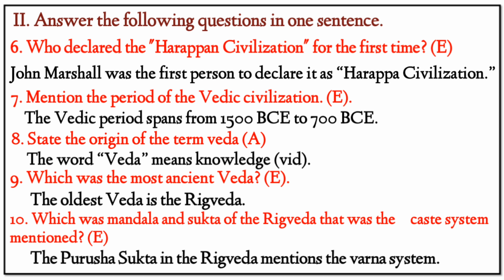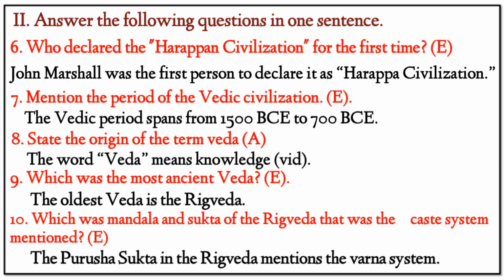Next, 7. Mention the period of the Vedic age. Our answer: it spans from 1500 before Common Era to 700 before Common Era. Next, 8. State the origin of the term Veda. Our answer: the word Veda means knowledge. 9. Which was the most ancient Veda? Answer: Rig Veda. 10. In which Mandala and Sukta of the Rig Veda is the caste system mentioned?